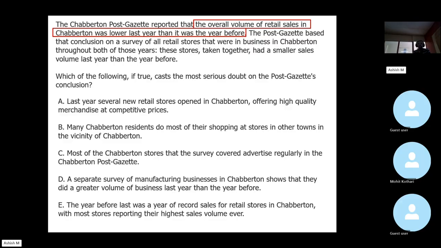So this is clearly some kind of a newspaper, right? Post-Gazette. Chabberton is obviously some kind of a location, right? It's a location, a place, a city, whatever.